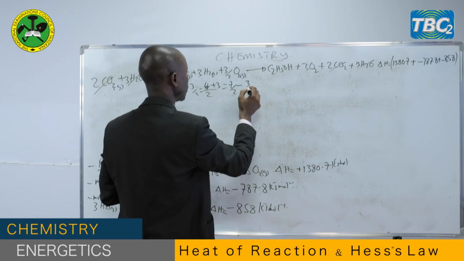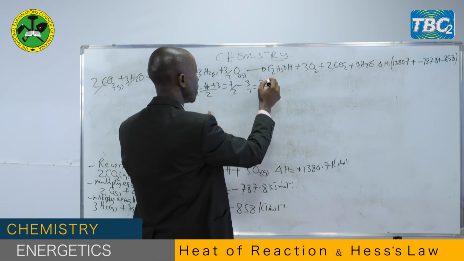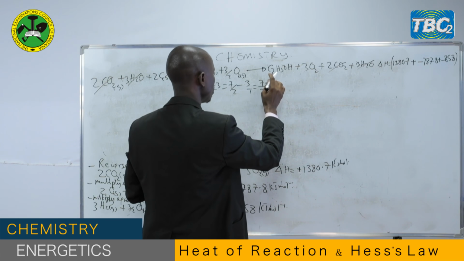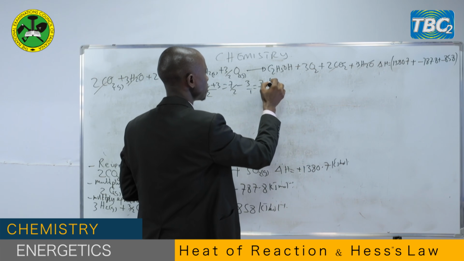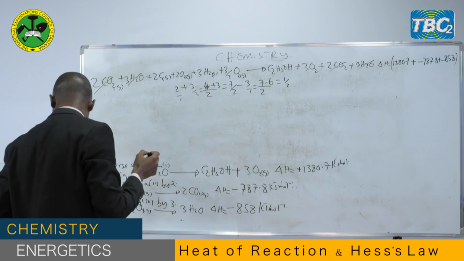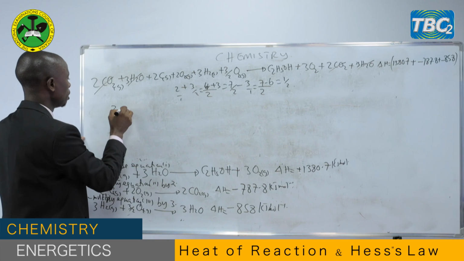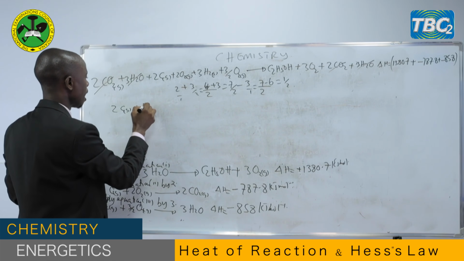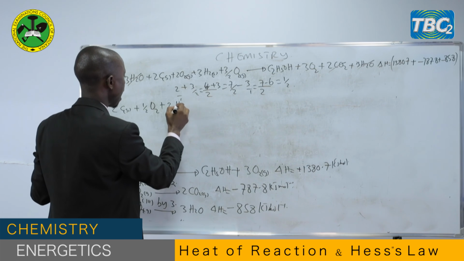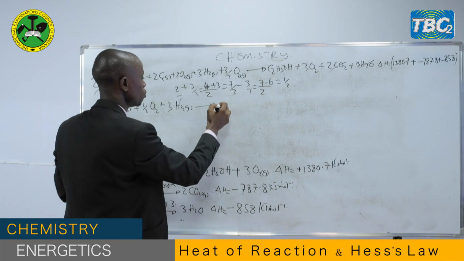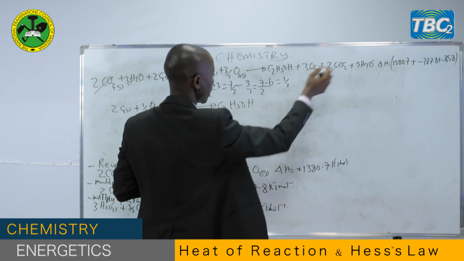So you subtract 3. When you subtract it there, what are you going to get? Here is 2. That means 7 minus 3 minus, 7 minus 6. Minus 6 is equal to a half. So you are going to remain with a half oxygen on this side. So here it will be 2 carbon solid plus a half oxygen gas plus 3 hydrogen gas equals ethyl alcohol. Ethyl alcohol. This one will cancel.